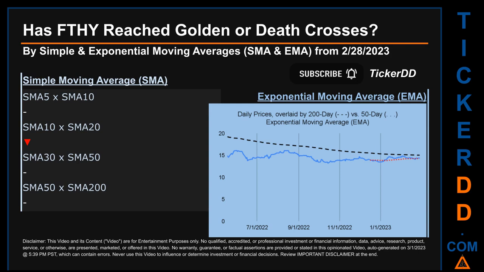Continuing with SMA, we looked across the 5 to 10, the 10 to 20, and the 30 to 50-day ranges to see if golden and death crosses had been reached. We found death cross signal for the 10 to 20. We could not find either golden cross or death cross signal for the 5 to 10, the 30 to 50, the 50 to 200.